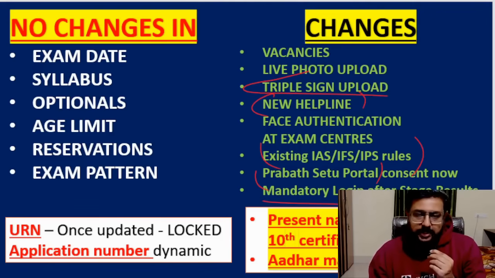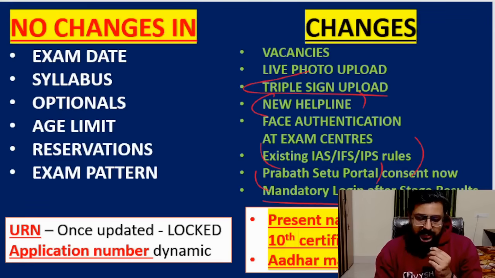Then there is mandatory login after stage results, meaning after prelims, when the result has come, you have to log into this portal again. Else if you don't log in, your entire data will be reset or something. So you have to log in once. Only then that data will stay active, meaning you don't have to update anything, but you have to go and tell like, okay, I confirm all my details. This data has to be preserved, and you have to click. Only then your data will be preserved. Like that, after mains also, a 10-15 day window will open. That time you have to do the updation. Okay, these are all new things which happened this year.